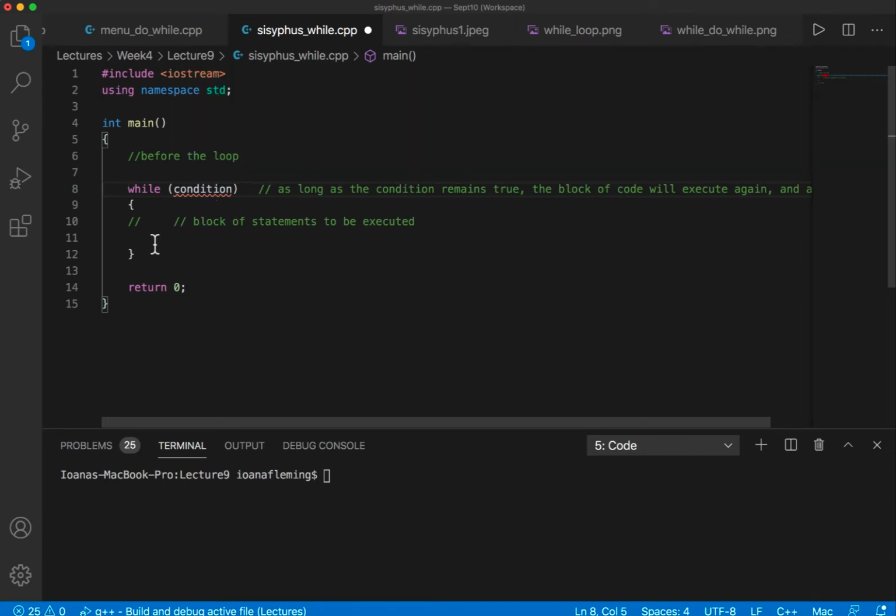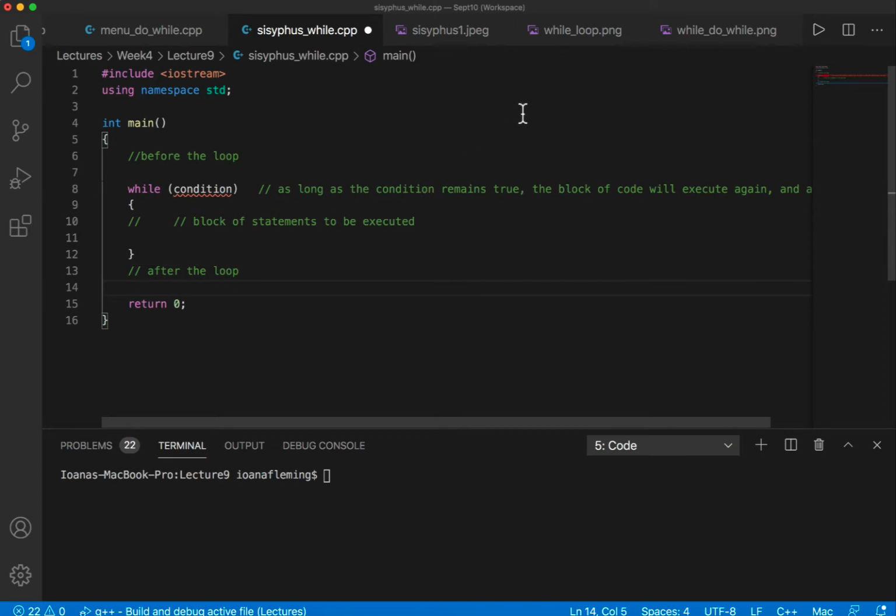If it's true, we do the block of statements. We go to 8 again. We evaluate the condition and so on. At the point when we arrive at line 8 and the condition becomes false, the loop ends. There's no more repetition of the block of statements, and from 8 we continue with what is after the loop.